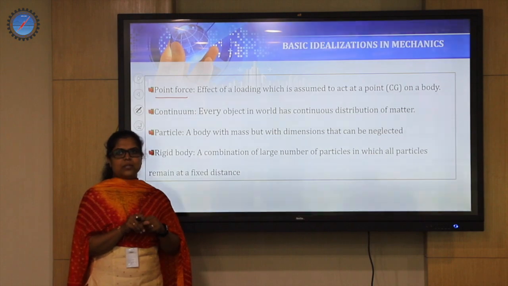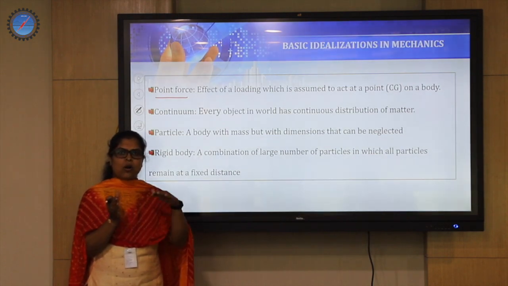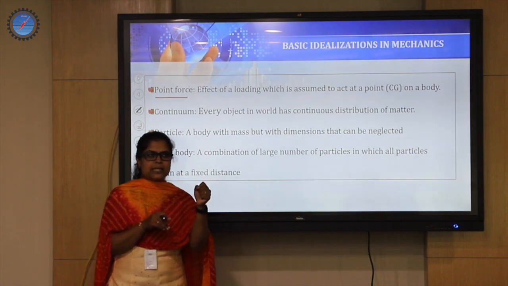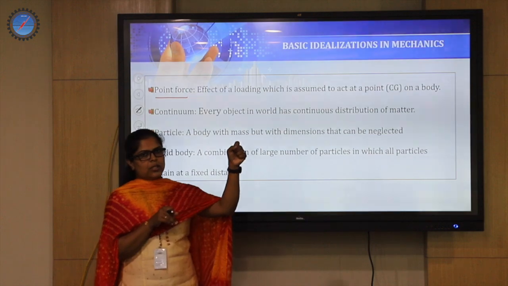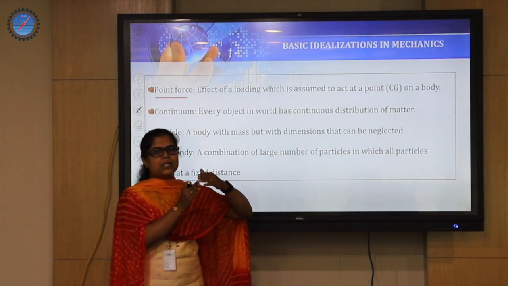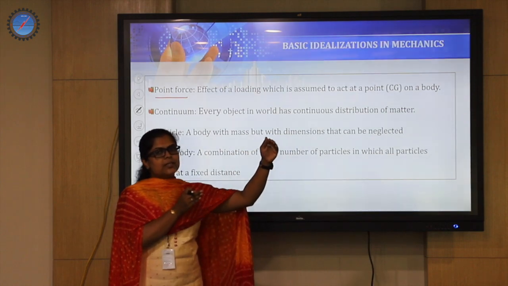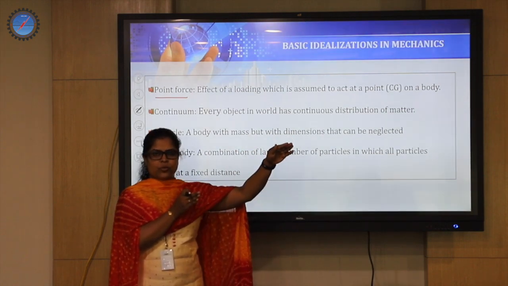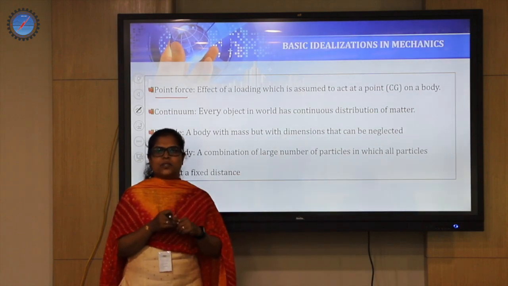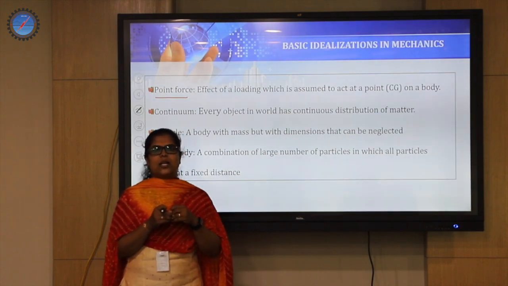Practically, if we go out of the theoretical aspects and look at an example, it is not true. Why? Because whatever intensity you give on an object, as soon as it passes from one particle to another, there will be a diminishing intensity along the line of action of the force, and it will not be the same at a point where you check it after some distance along the line of action.